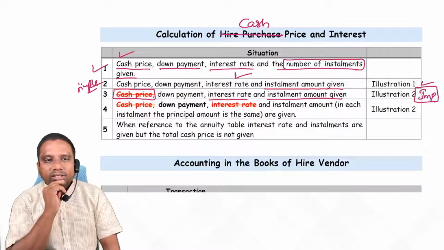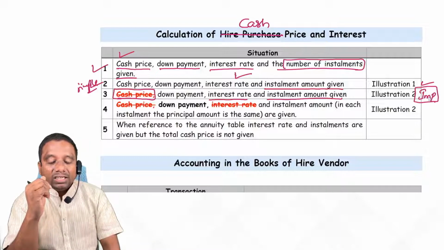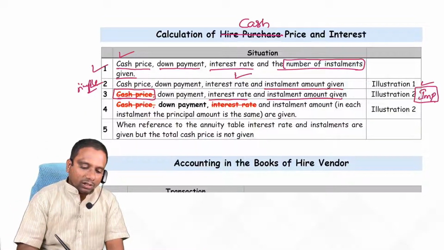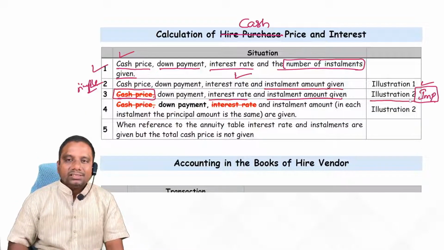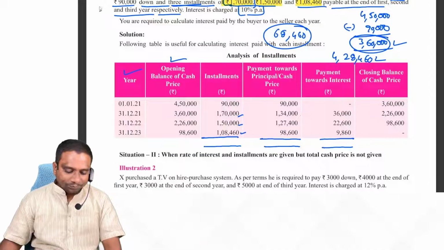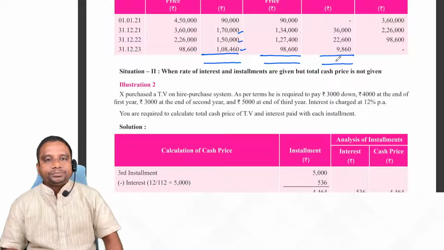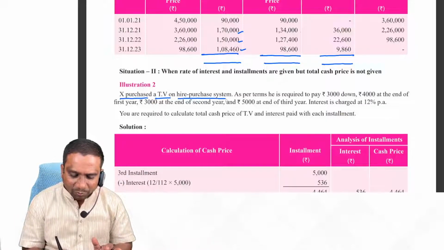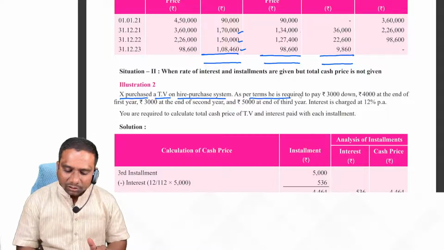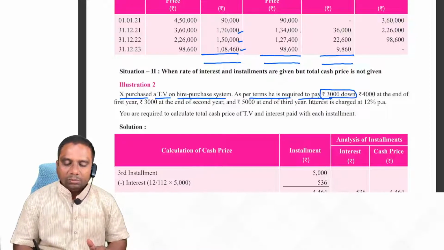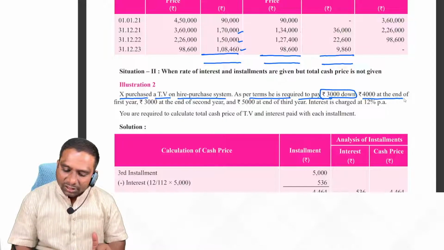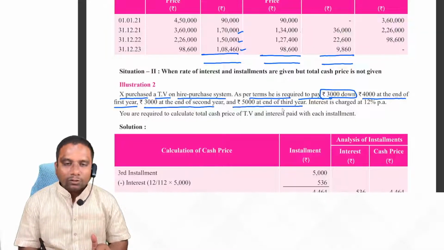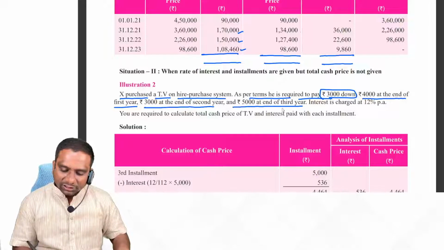Here what we do is we calculate interest from the last installment. To make you understand this concept, look at illustration 2. Observe the question first. X purchased a TV on hire purchase system. As per terms, he is required to pay 3,000 down payment, 4,000 at the end of first year, 3,000 at the end of second year, and 5,000 at the end of third year. Calculate total installments.